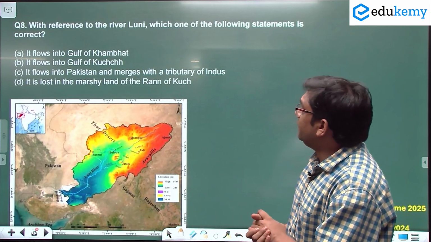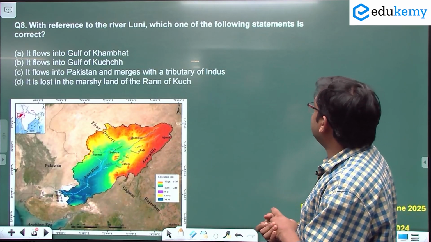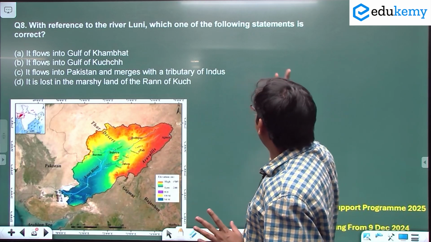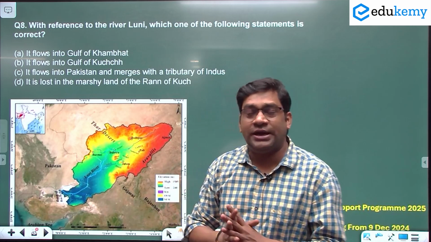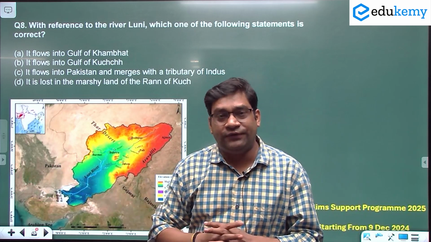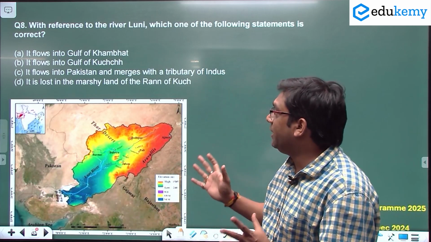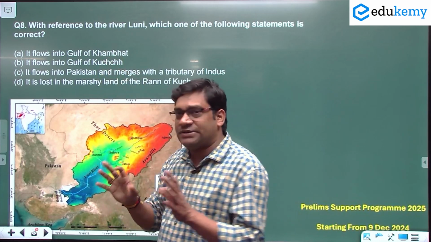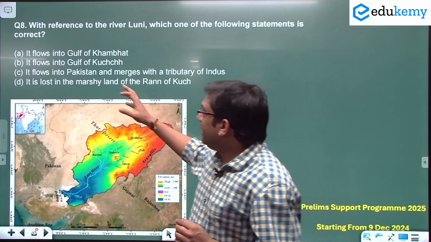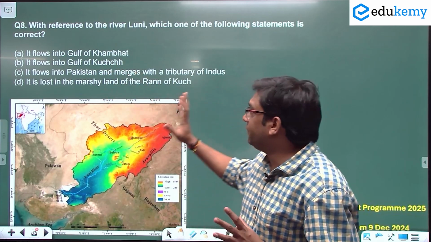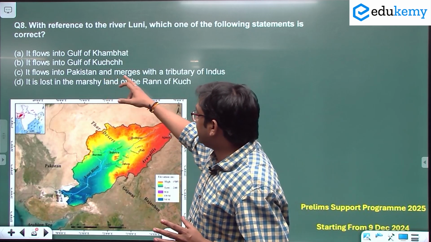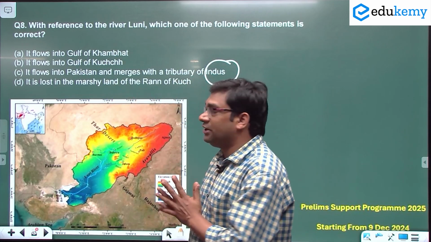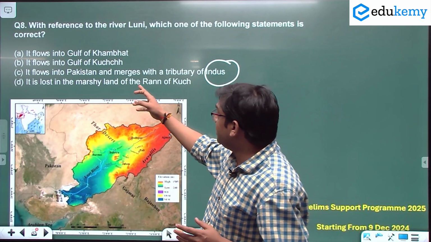Next question is with reference to the river Luni, which one of the following statements is correct? Now Luni River, this is a repeated question. ये already पूछ चुका है. 2009-10 में पूछा है and again in 2015-16 में इसमें फिर से प्रीलिम्स में पूछा हुआ है लूनी रिवर के बारे में. Now you see Luni River, does it flow into the Gulf of Khambhat? Can we say it flows into the Gulf of Kutch? Does it flow into Pakistan, merge with a tributary of Indus, or does it get lost in the marshy land of the Rann of Kutch?